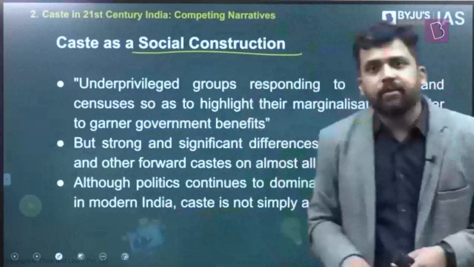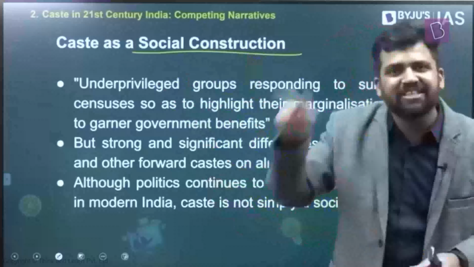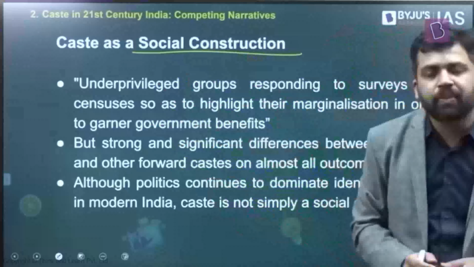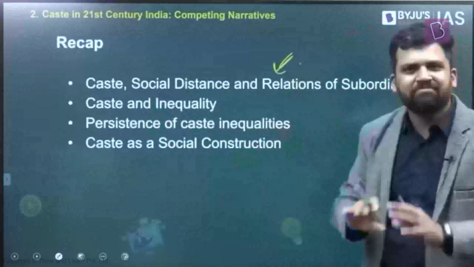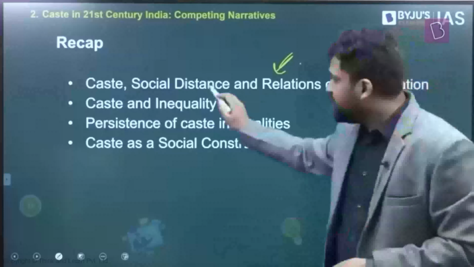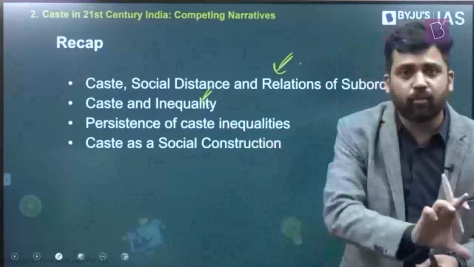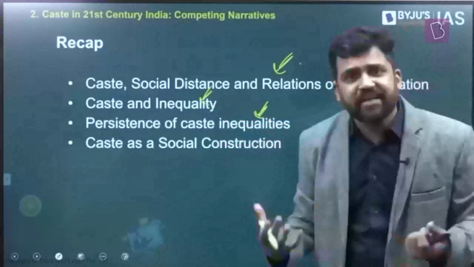So the conclusion drawn here is, maybe there are political factors at play, but all these things also reflect that there is a massive amount of inequality between different social categories. So this is what they are finding out. Again, if I have to recap, the first one, when it comes to status, maybe caste as status hierarchy, the impact has gone down. People are now asserting their caste identities. Caste and inequality, now also inequality exists both at the level of opportunity and the level of outcome. Persistence of caste inequalities also continues, but the way it is, is slightly different.